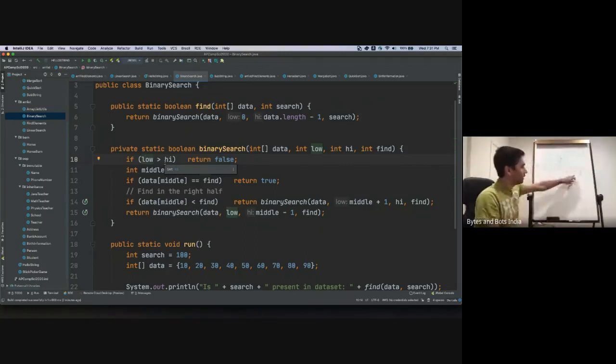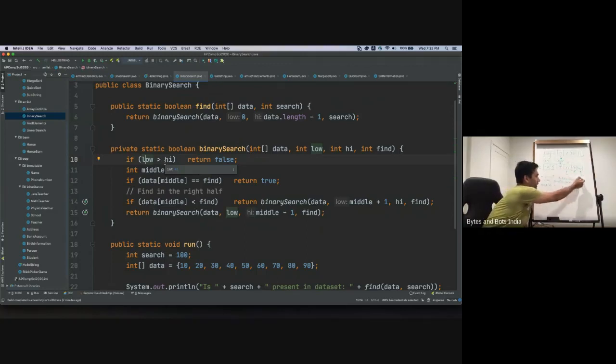And now to compare, is 12 greater than 13? Well, is it equal to 13 first? The result is false. So it will go to the second line, which is data at this middle index less than find. In this case, 13 is greater than 12. So it'll go to the last line, and now if 12 exists, it must be to the right of 11, and to the left of 13.